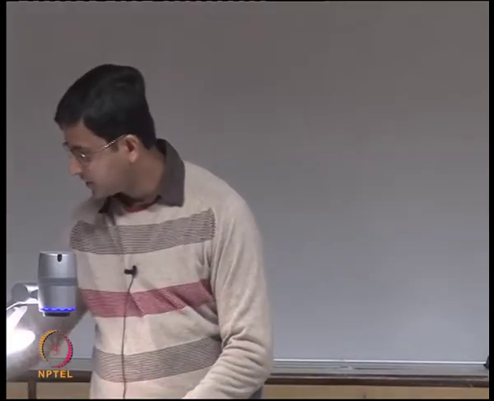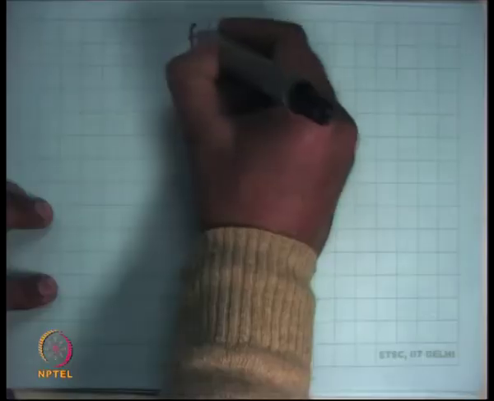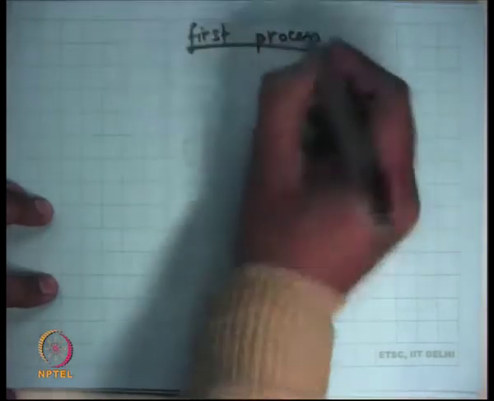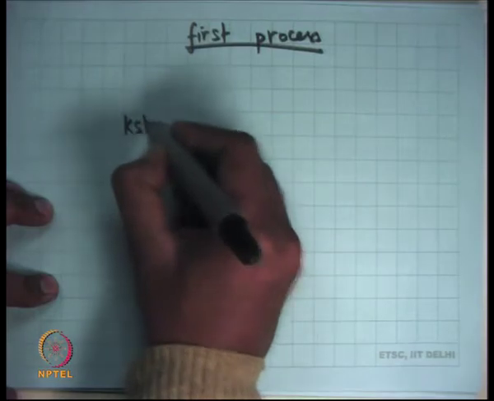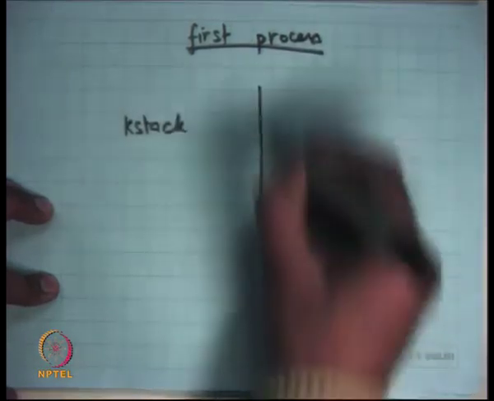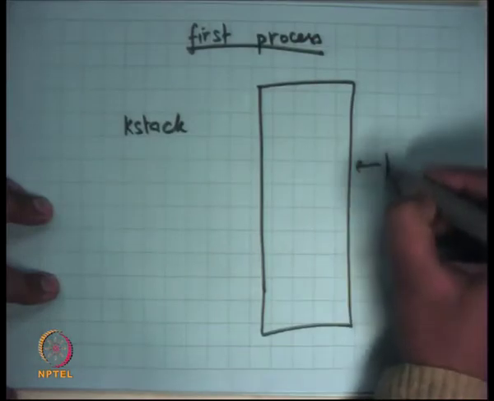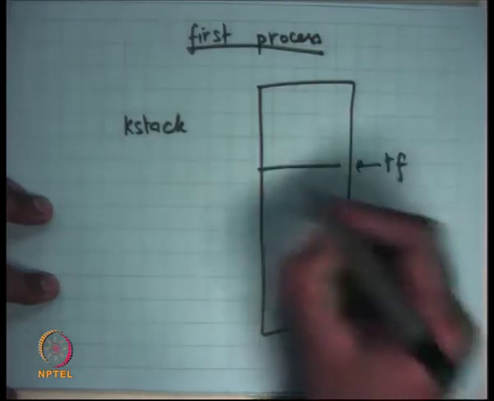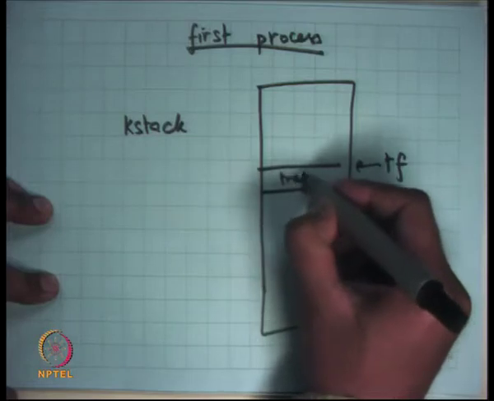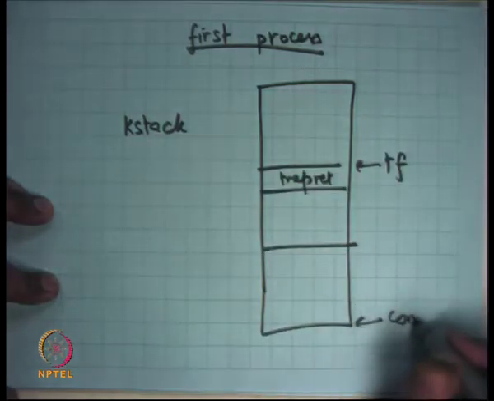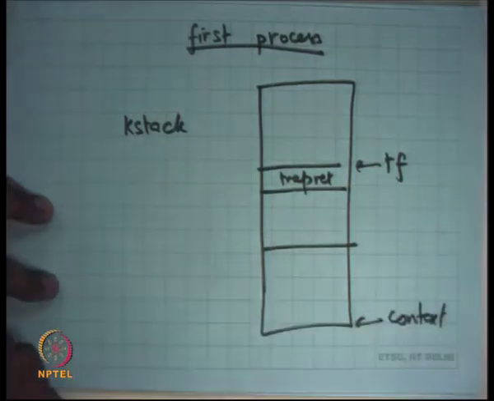So what does this tell us? It tells us that if I want to create the first process, I should initialize the K stack such that it has the trap frame, called TREF, at the top with trap ret here, and at the bottom it has the context.